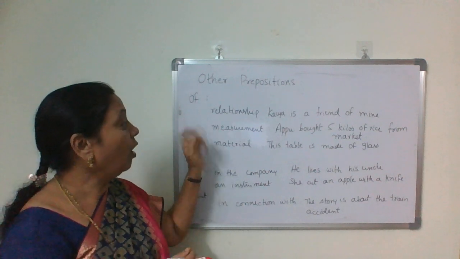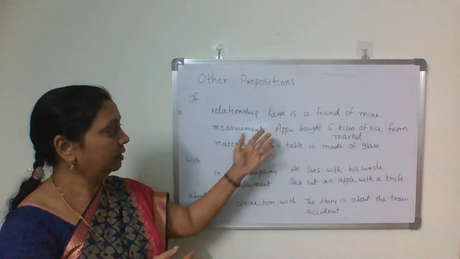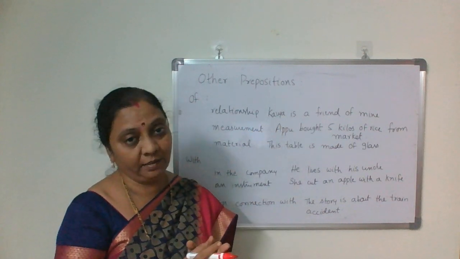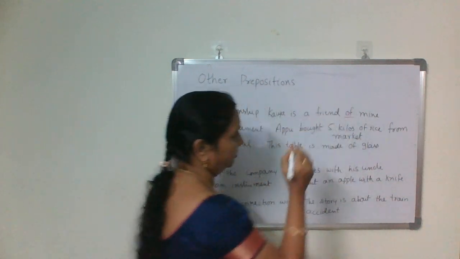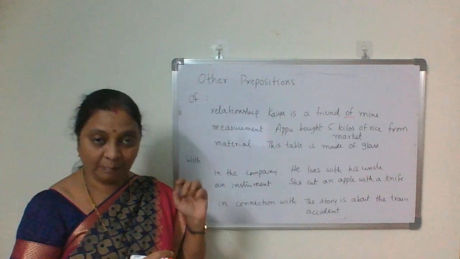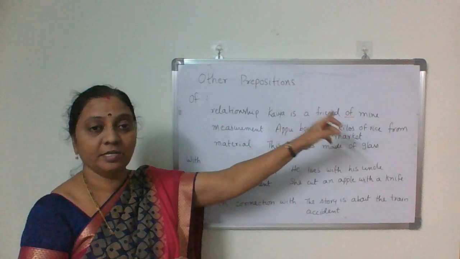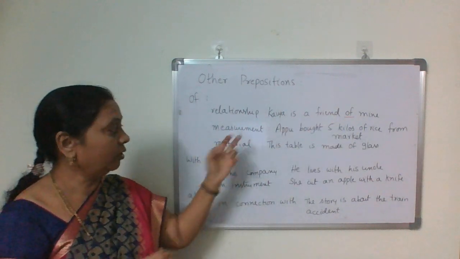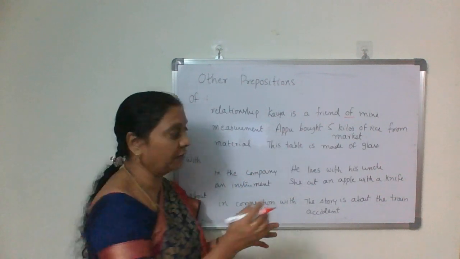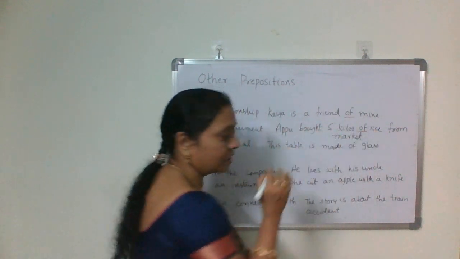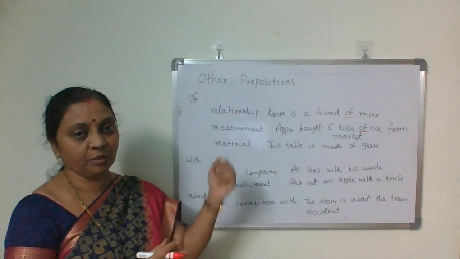Okay. Of shows relationships, measurements, and material. Kavya is a friend of mine. He's a cousin of mine. So to talk about relationship we use this of. And also measurement. Apu bought five kilos of rice from the market. So to talk about measurement also we use of.